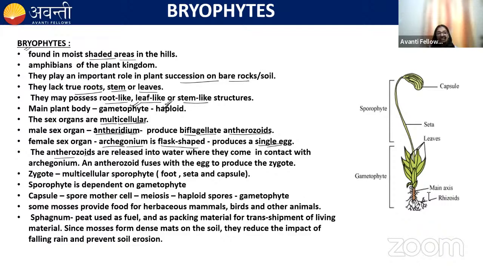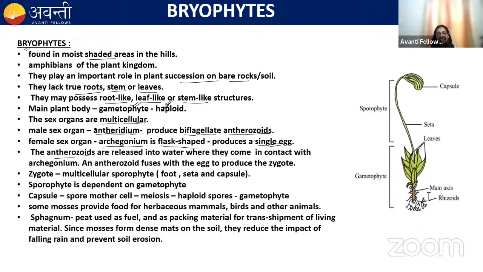So these antherozoids are released into the water, and when they come in contact with the archegonium, which has the egg, they fuse with the egg and produce a zygote. And this zygote produces a sporophyte. In algae, the zygote was undergoing meiosis and producing spores, and the spores were forming the gametophyte, right?